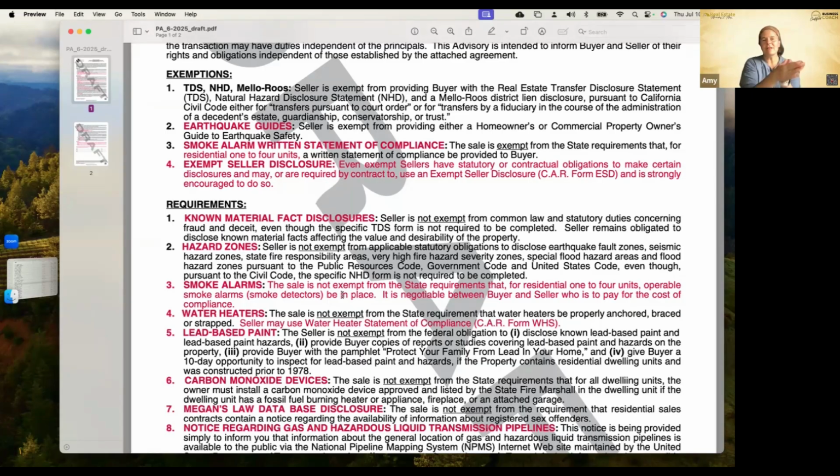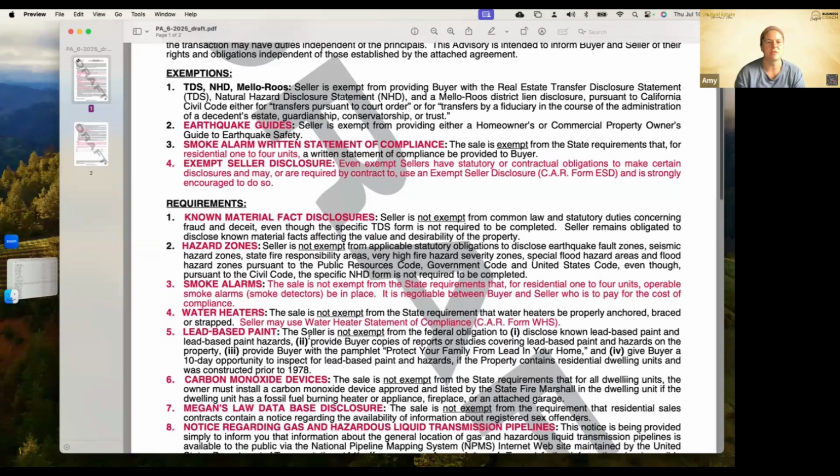So even though they don't have to provide a written statement for the smoke alarms, they do still have to make sure that there are smoke alarms. So you need to negotiate who's going to do that and who's going to pay for that. That is in the residential purchase agreement. And water heaters, the sale is not exempt from the state requirement that the water heaters be properly anchored or braced or strapped. Seller may use the water heater statement of compliance to do that.